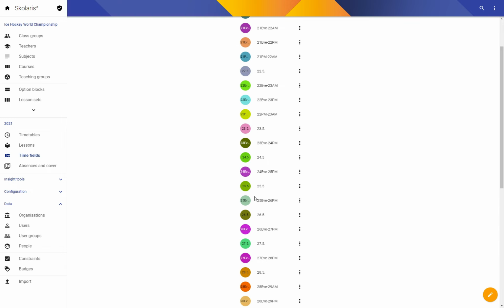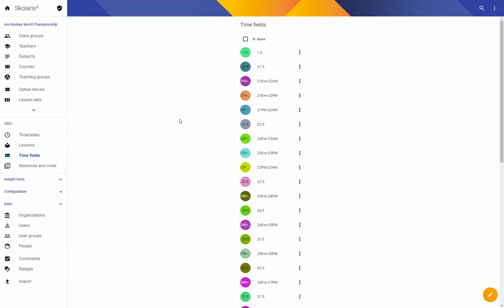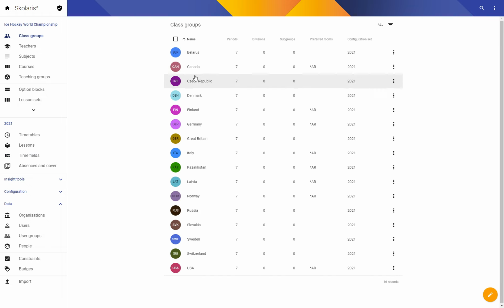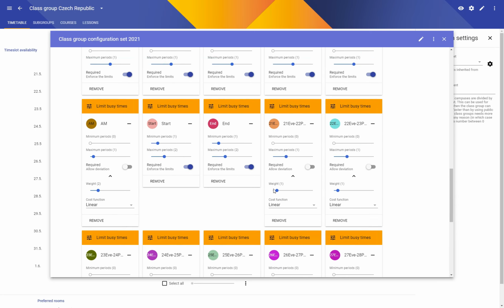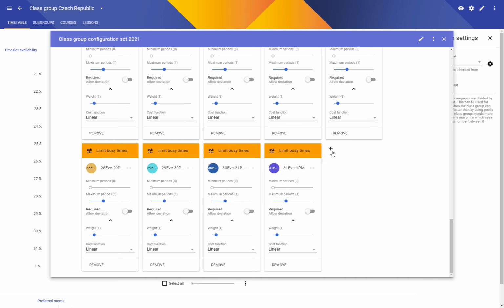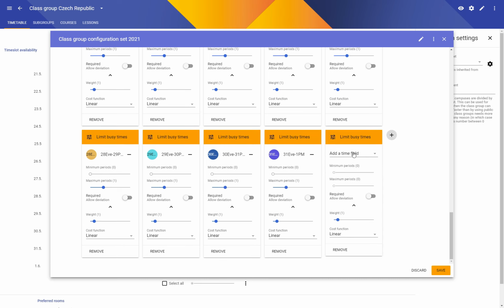But if we want a good hockey schedule, that's what we have to do. Let's go to the class group configuration, or should I say hockey team configuration, and add this last step. So again, we're going to limit the busy times during the PM AM slots to a maximum of 1.